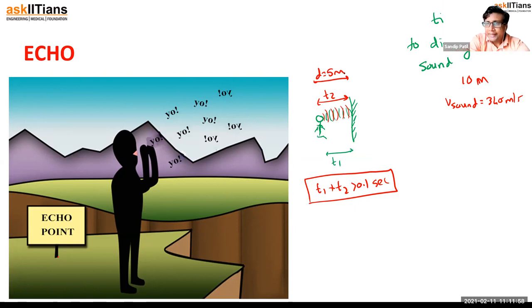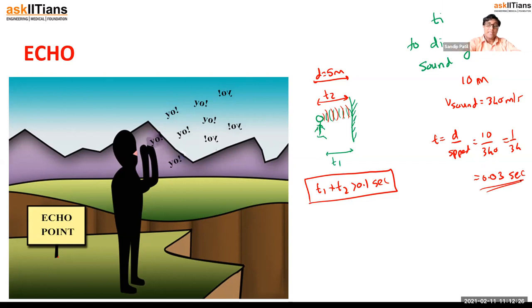So how much time will it take? We already know time taken is distance upon speed. That will become 10 upon 340, or 1 by 34. If you calculate this, I don't think it will be greater than 0.01. It is almost 0.03. And what we said, the time should be greater than 0.1. This is covering the whole distance. It is coming back in 0.03 second. The human ear cannot distinguish. So yes, you are getting the reflected sound, but we cannot distinguish those sounds. So what is the necessary condition for this?